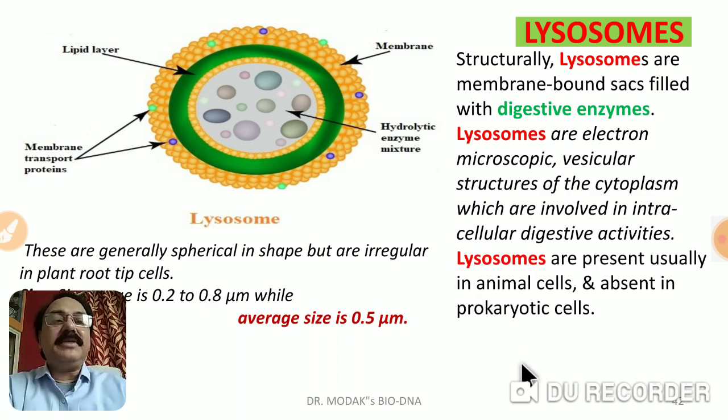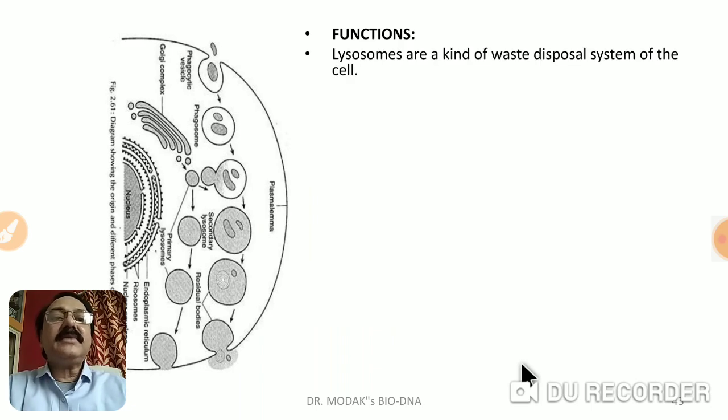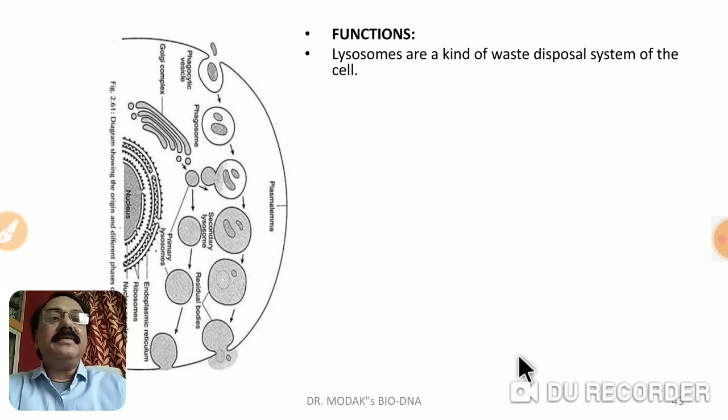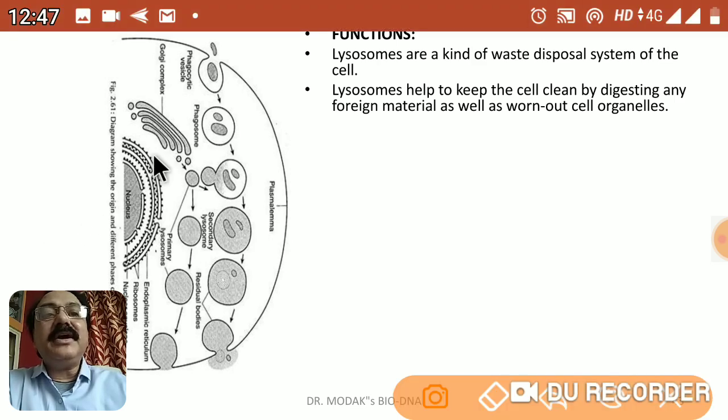Now what is the function of them? That is a very interesting aspect we are going to learn: the functions of the lysosomes. As you can see here, it is another important diagram I have shown. You can see the endoplasmic reticulum here. Here you can observe the Golgi complex, and this Golgi complex is producing different types of lysosomes. You can see these are the lysosomes.